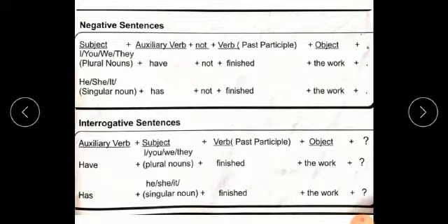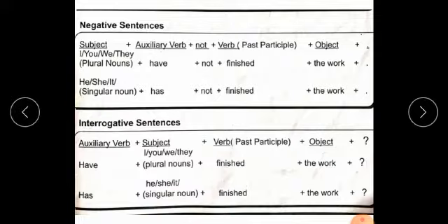Students, in an interrogative or question sentence, we just exchange the auxiliary and subject in our structure. We write the auxiliary verb at the beginning of the sentence, then the subject. Auxiliary verb, subject plus past participle plus object plus question mark.